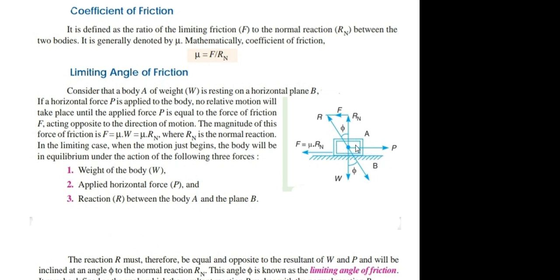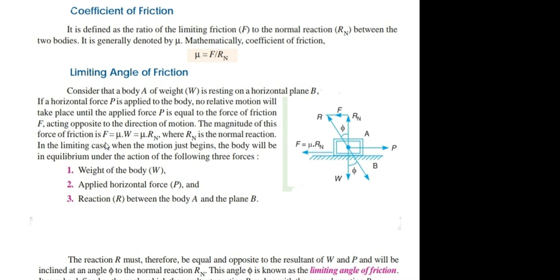The body will not tend to move till the applied force P is equal to the frictional force F, which is written as mu into Rn.